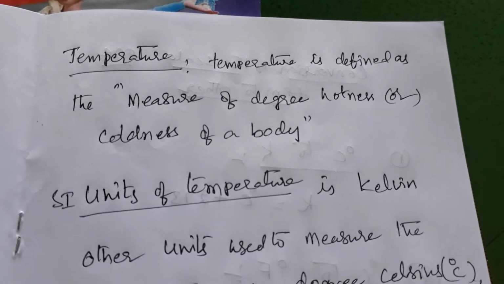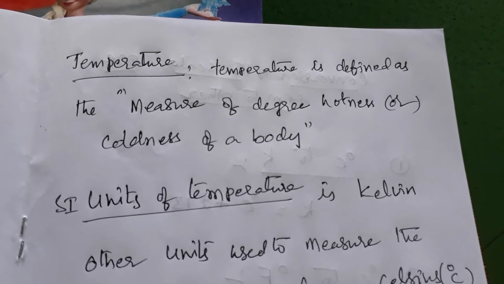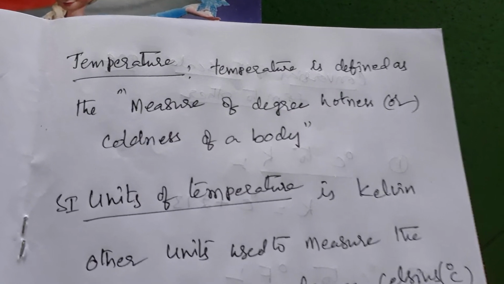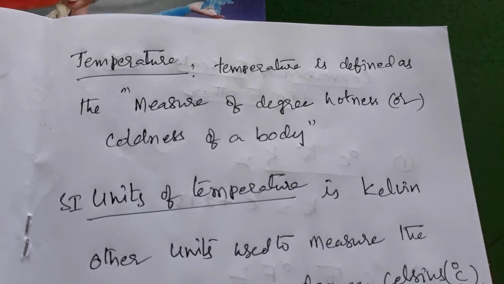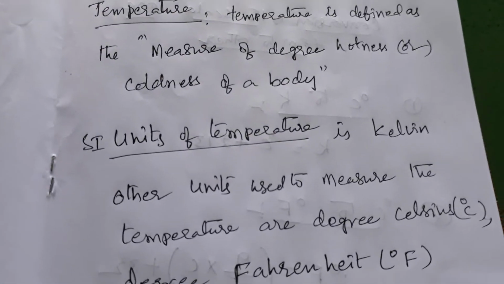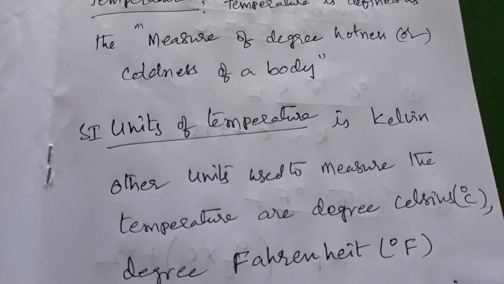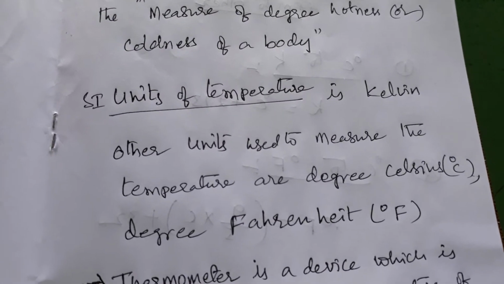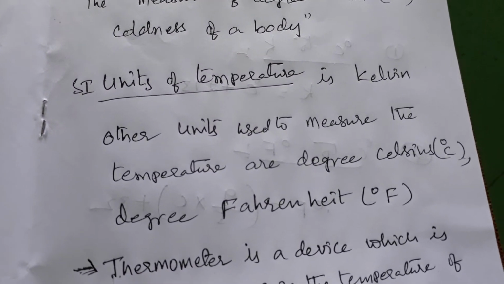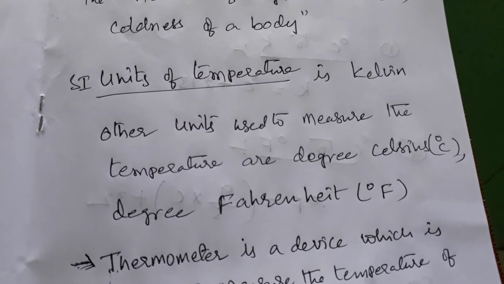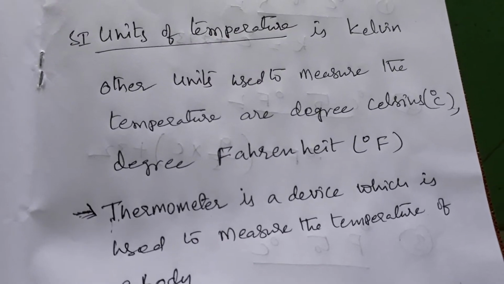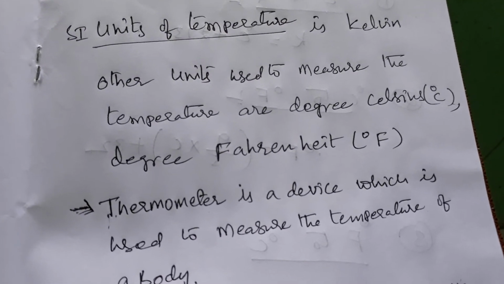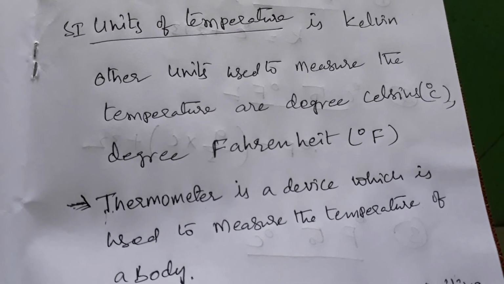Definition: temperature is defined as the measure of degree of hotness or coldness of the body. The SI unit of temperature is kelvin. Other units used to measure temperature are Celsius degrees and Fahrenheit degrees.